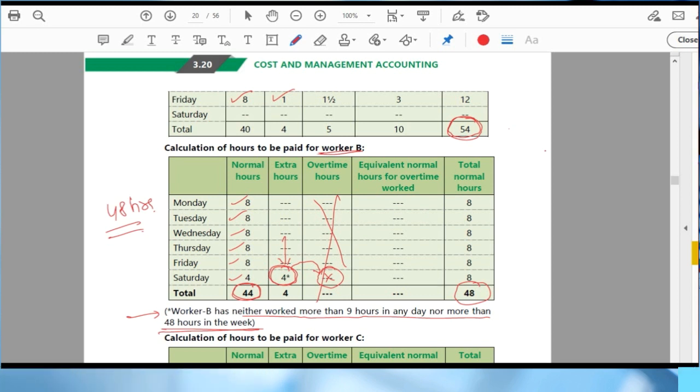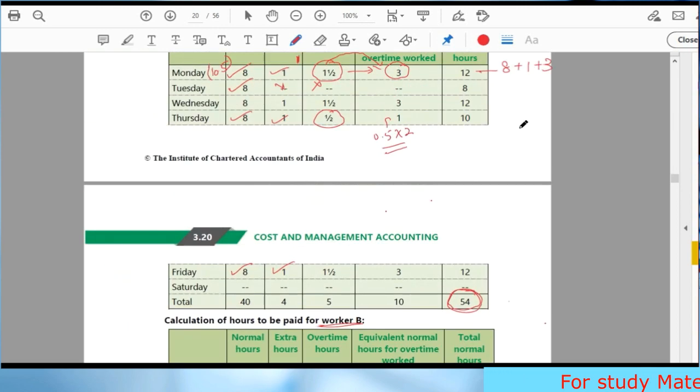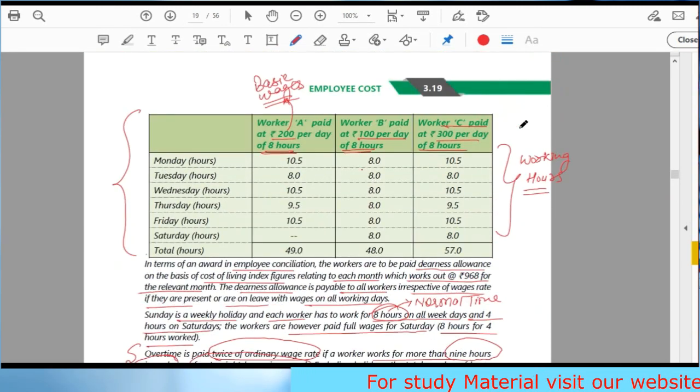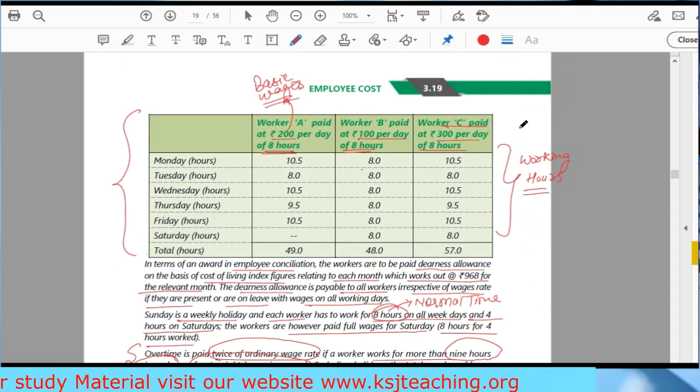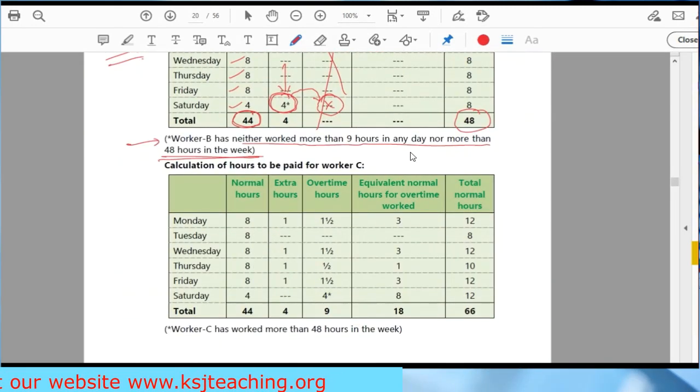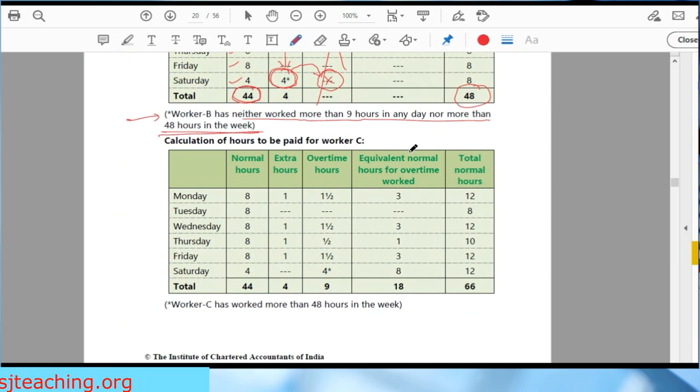Clear? Coming to C. Let's come to C part now. Worker C: 10.5, 8, 10.5, 9.5, 10.5, 8. So this is the working style of C. Come to C. What is the normal hours? 8. Extra hours 1, overtime 1.5, as we have discussed in the last part.